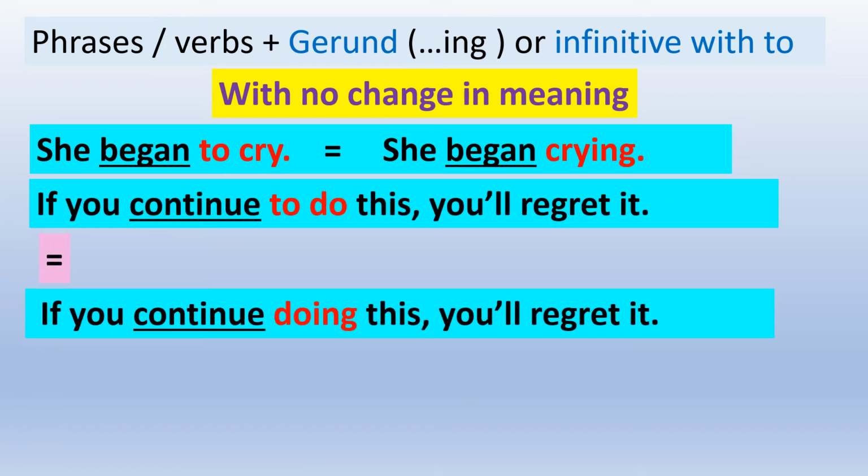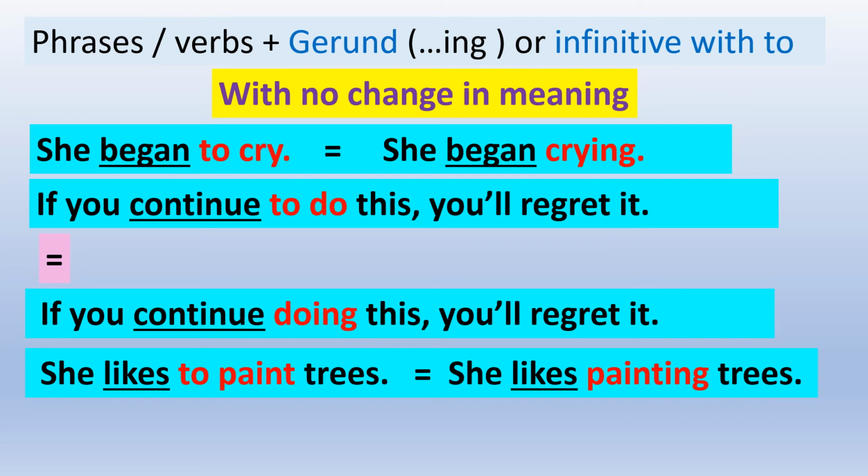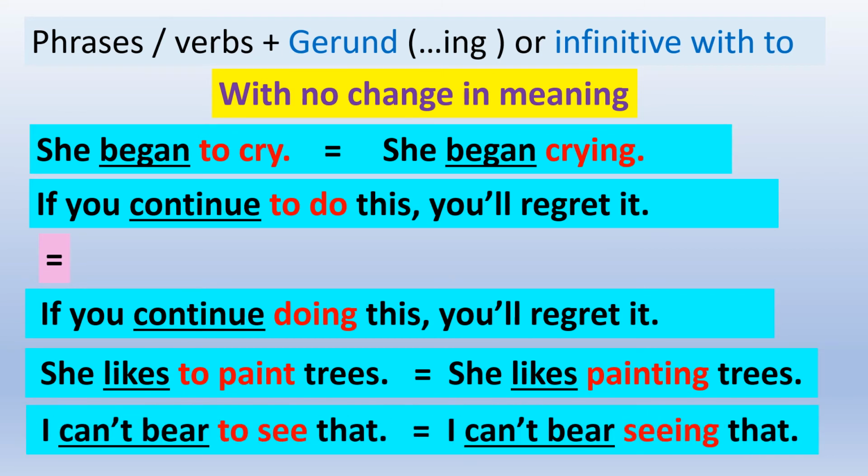If you continue to do this, you'll regret it. If you continue doing this, you'll regret it. She likes to paint trees. She likes painting trees. I can't bear to see that. I can't bear seeing that. In all these examples, the meaning is the same, either with an infinitive with to, or a gerund.